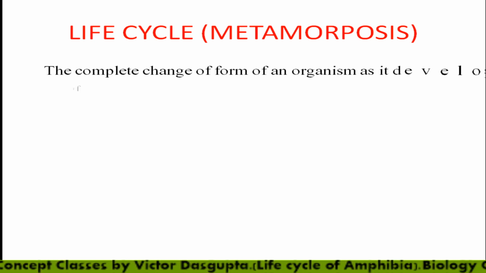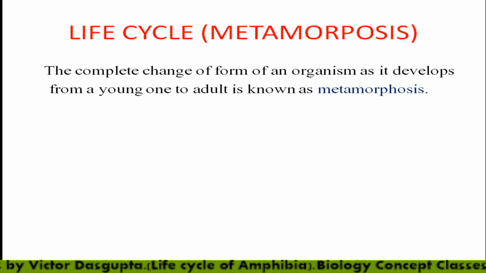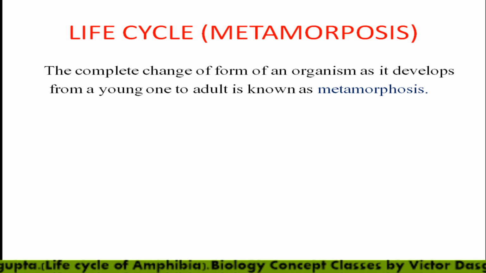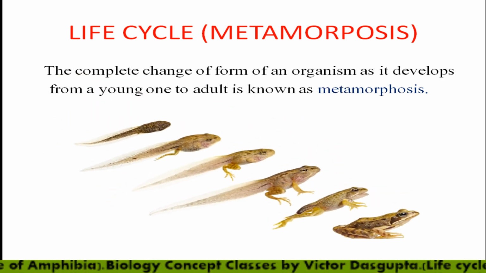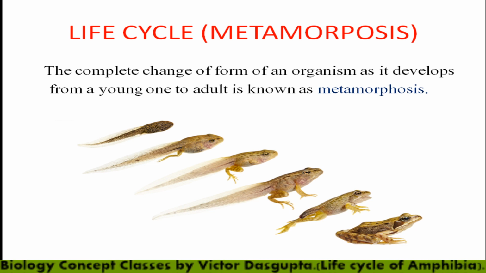Okay, so now we will see the life cycle, or metamorphosis. What is metamorphosis? It is a complete change of form of an organism as it develops from a young one to an adult, and it is known as metamorphosis. In metamorphosis we will see gradual changes. Gradual changes means a progressive change in an organism's body that enables the organism to adapt or cope with its environment.